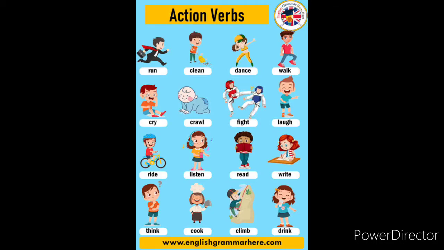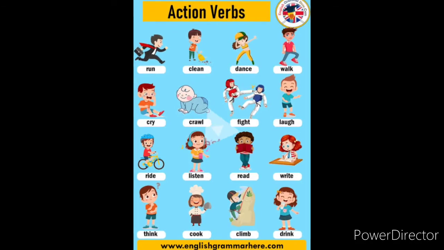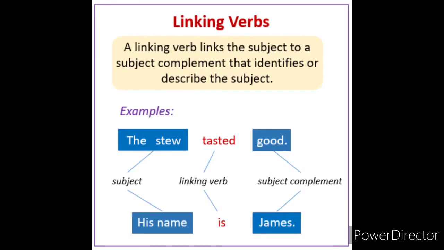Now let's move on to the next part, that is linking verbs. Look at it carefully, children. Linking verbs. A linking verb links the subject to a subject complement that identifies or describes the subject. See here, first one, the stew tasted good. Here in the first example, you can see the subject, the stew.